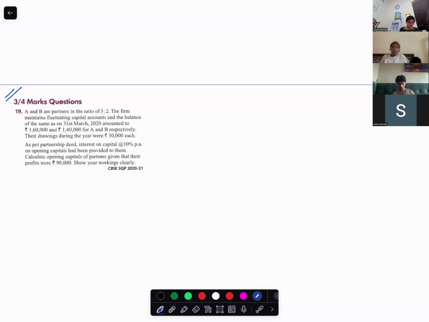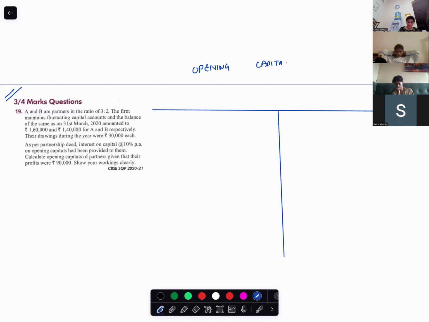We are now doing question number 19, which is related to finding the opening capital. Whenever there is finding opening capital, it follows the same structure, so you all should remember this structure.